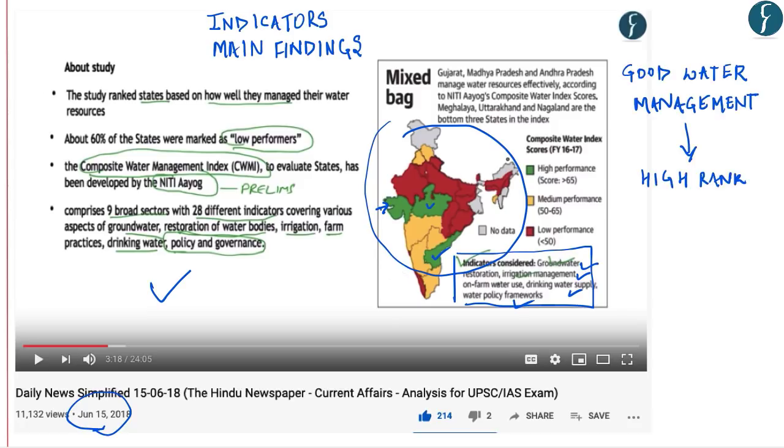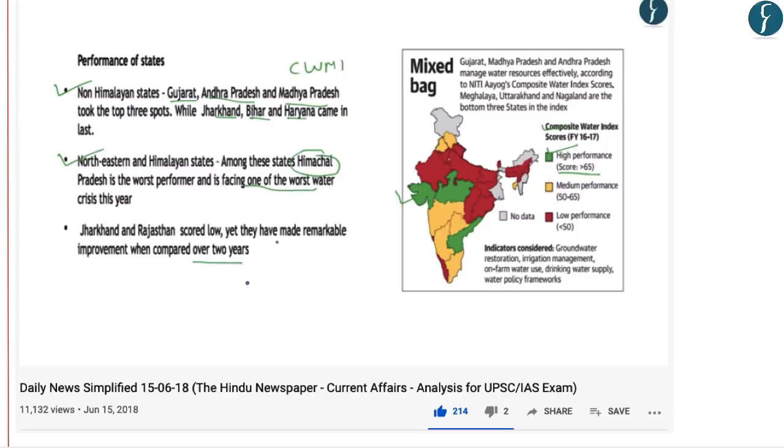And as you can see, all the states marked as red were low performers. States like UP and Bihar are not states with low availability of water, but due to the poor management of water resources, they rank in the low performance category. In the same DNS, we also discussed the improvement made by various states, which are Jharkhand and Rajasthan, due to various initiatives taken by these respective state governments.